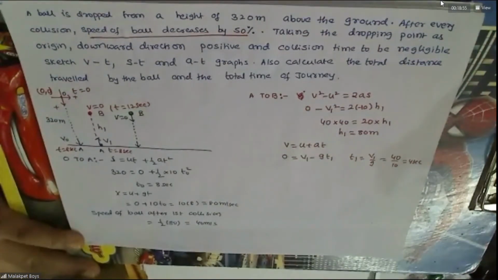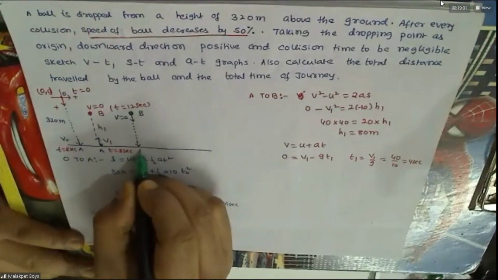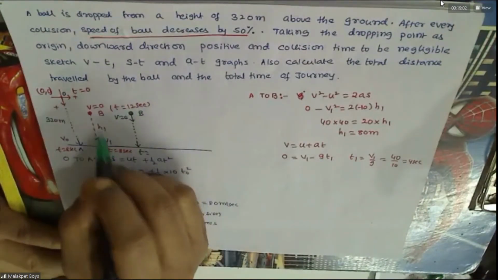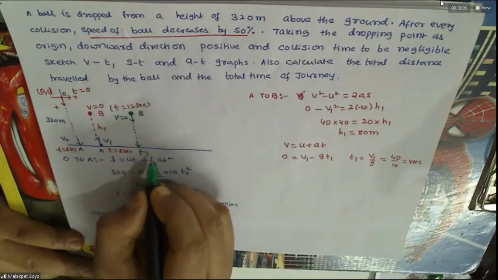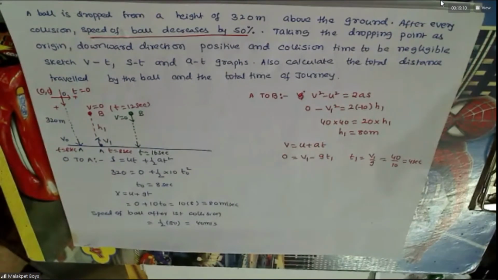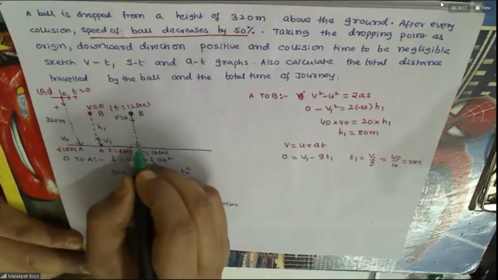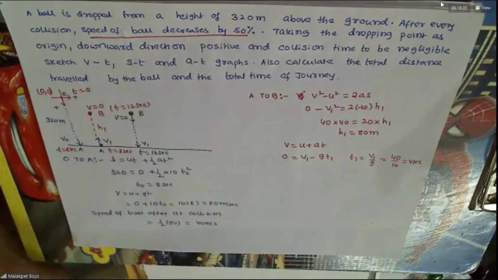As you have seen, time of ascent is equal to time of descent. So from here to here, 4. Another 4 will be added. How much will it be? 16 seconds. Do you agree with this? Yes, sir. And with what speed it has hit over there, same speed. Remember that the speed with which a particle passes by a point will be equal to the same speed while it passes the same point in its return journey.